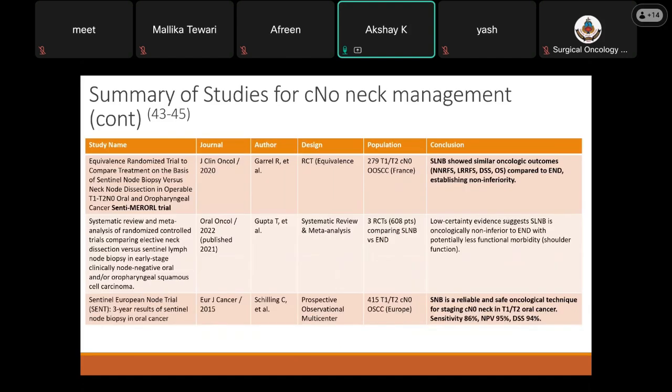Another RCT study was done, referred to as the Sentinel trial, published in 2020, which showed that sentinel biopsy had similar oncological outcomes compared to elective neck dissection, establishing its non-inferiority. And a prospective observational multicenter study including 415 patients, published in 2015, the SENT trial, also showed that sentinel biopsy is a reliable and safe oncological technique for staging cN0 necks in T1, T2 oral cancer, with a sensitivity of 86%, a negative predictive value of 95%, and a disease-specific survival of 94%.